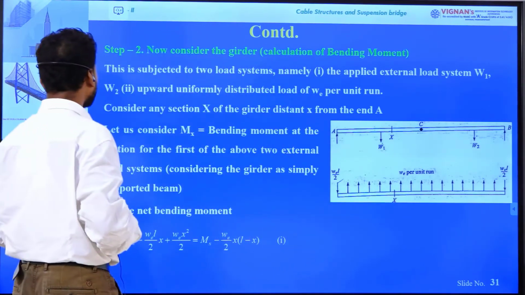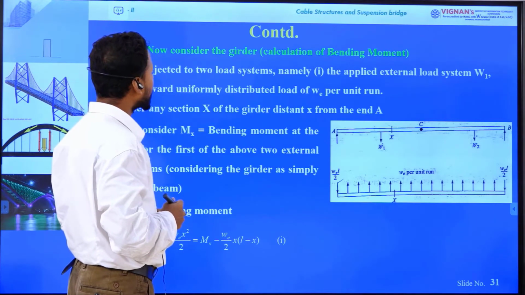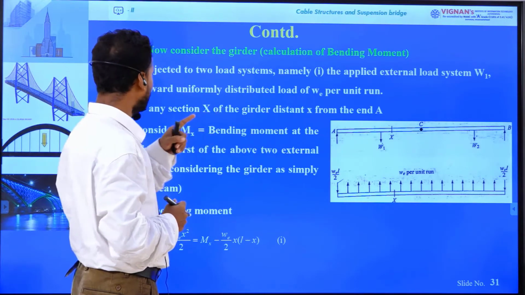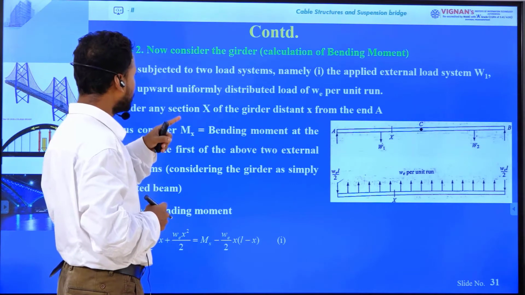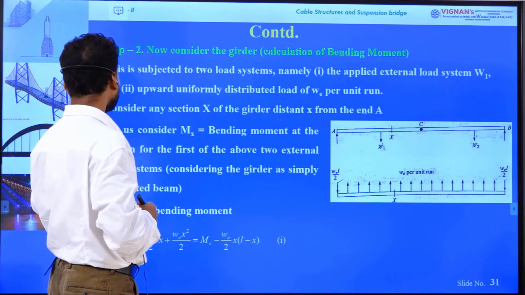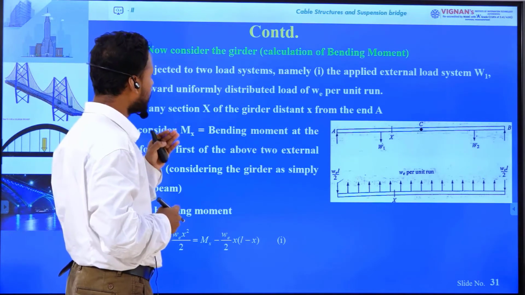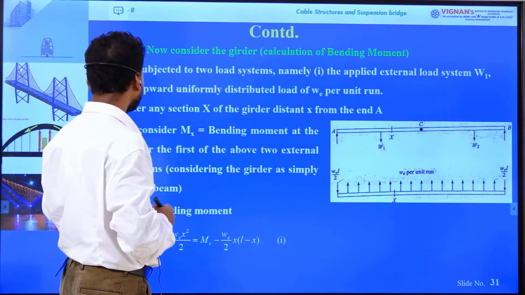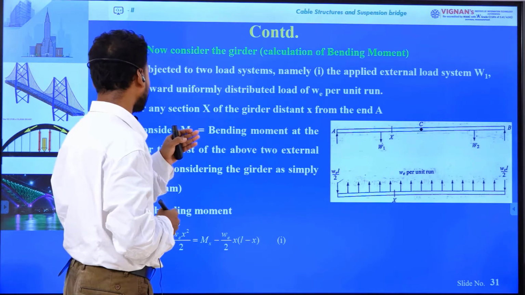So come to the point. This is subjected to two load systems, namely the applied external load system W1 and W2, and upward uniformly distributed load WE per unit run.